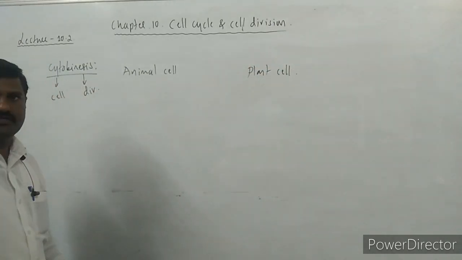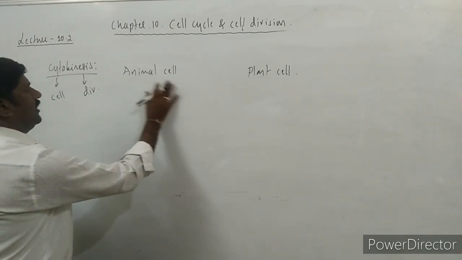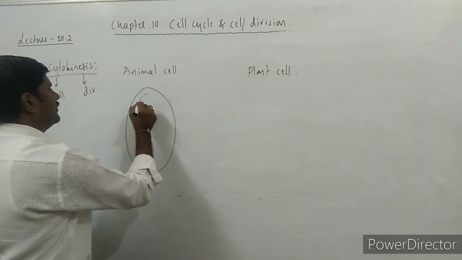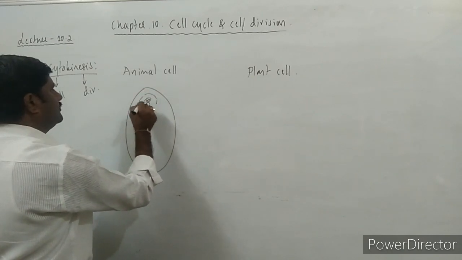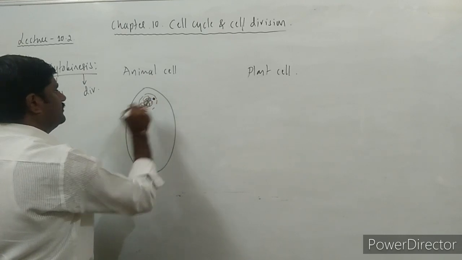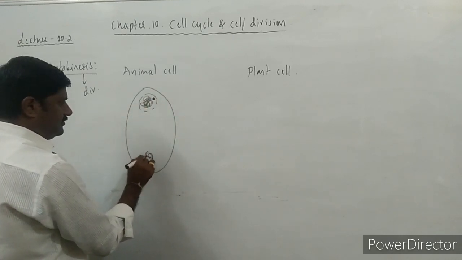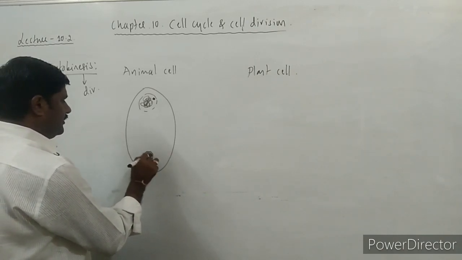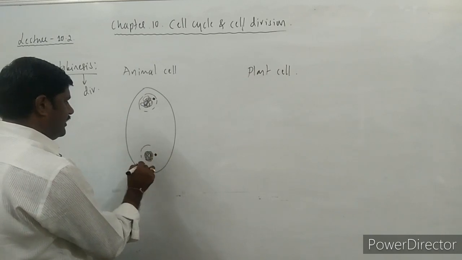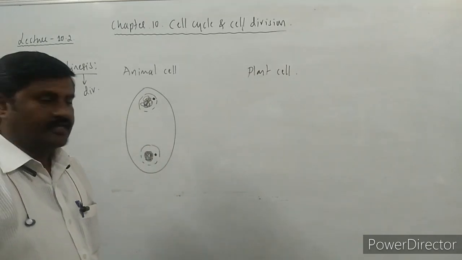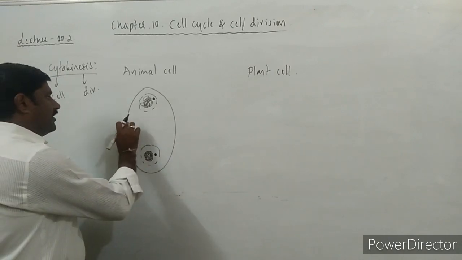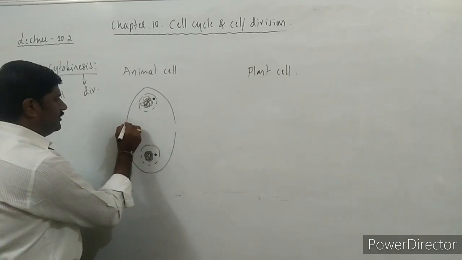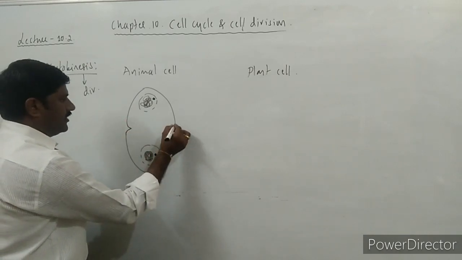So how does it differ? I have already mentioned this. In an animal cell, if this is the cell, two nuclei are formed inside which the chromatin material, the nucleolus, everything is ready now. Nucleolus is there, and this is the nuclear membrane. So everything is ready. Now what happens is, at the equatorial line, a small invagination is made